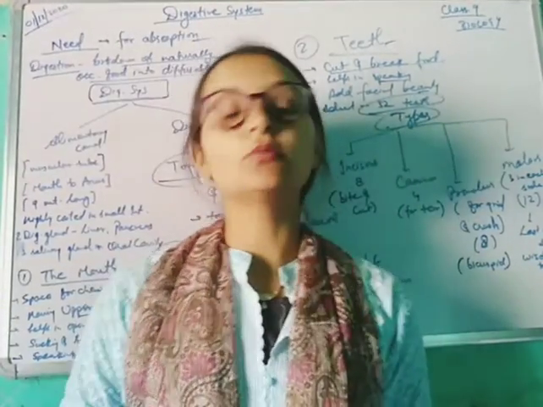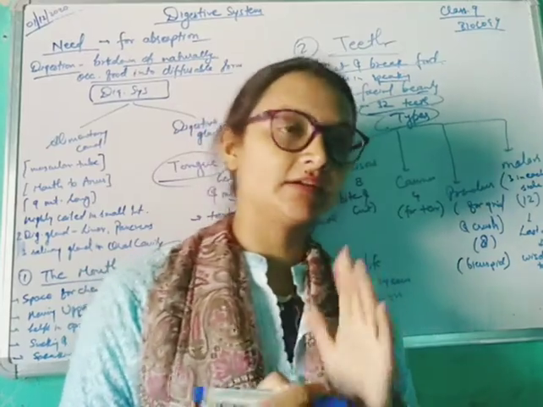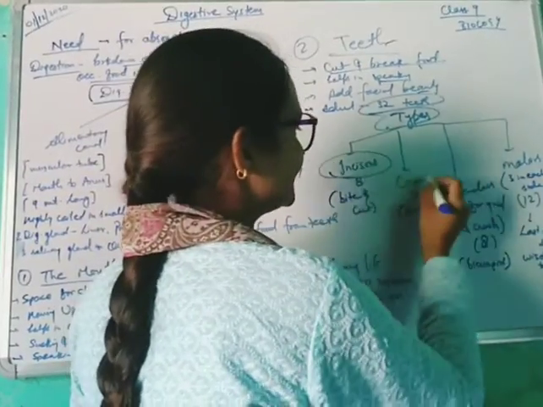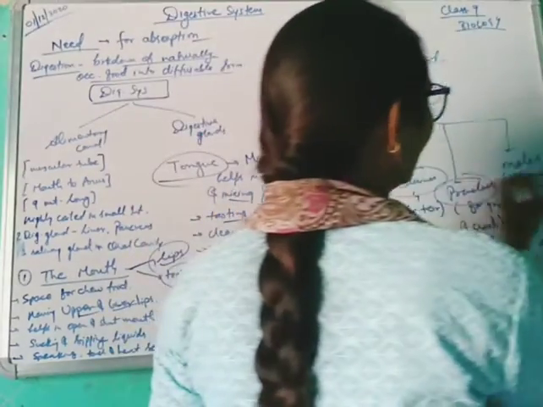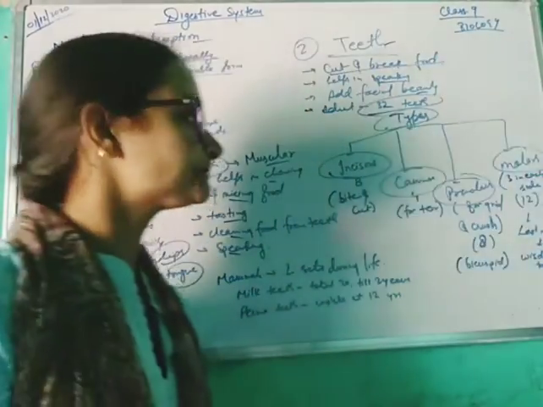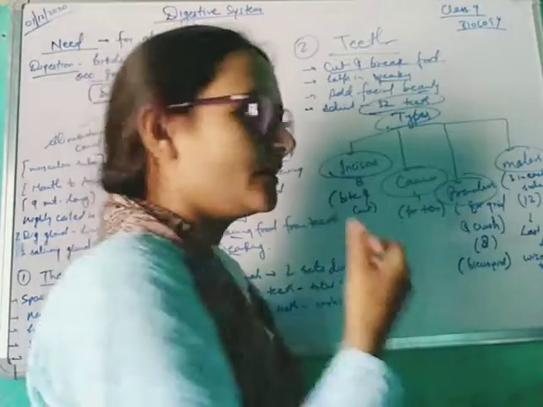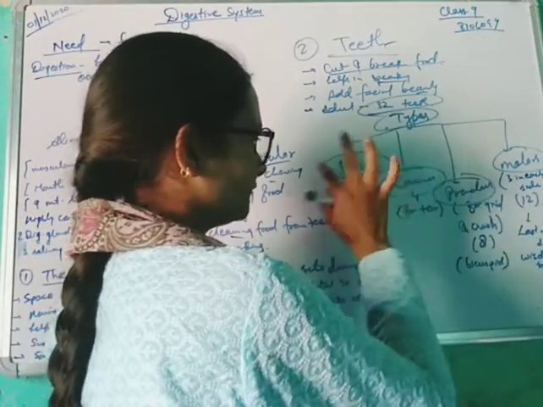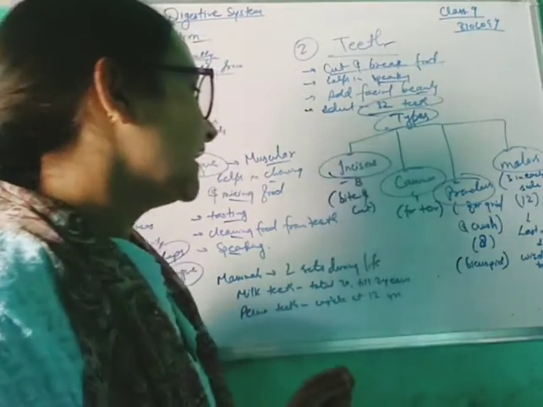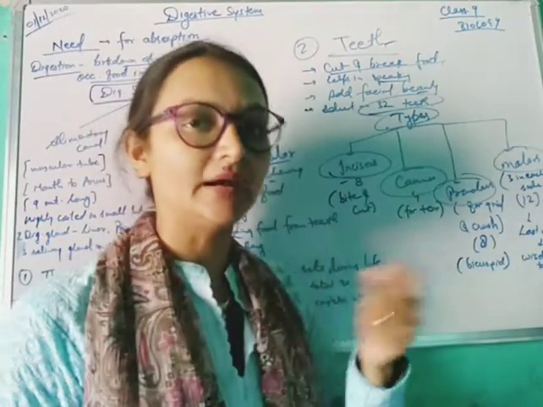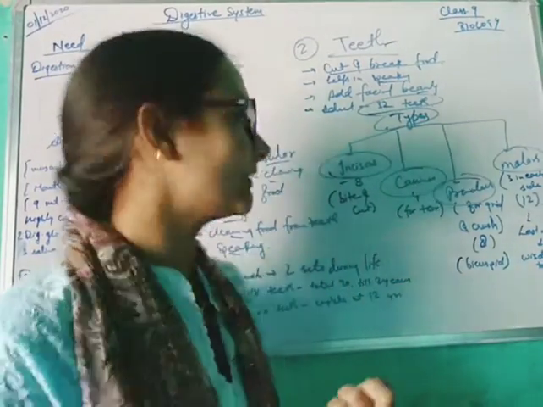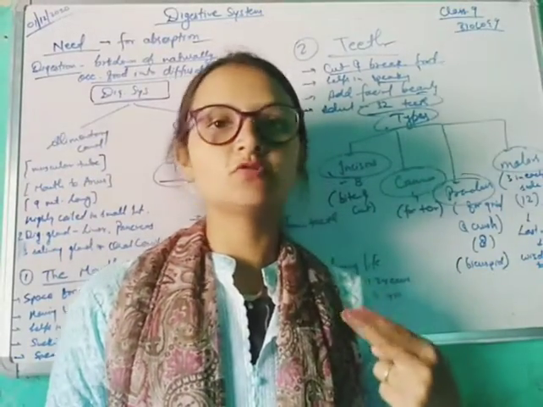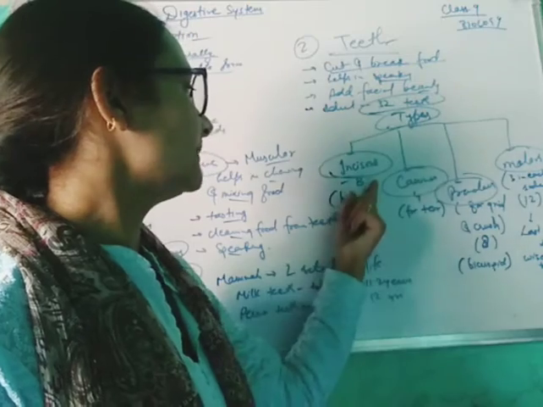In adults there are 32 teeth. The total count of teeth in an adult person is 32. There are 4 types of teeth: first incisors, canines, premolars and molars. Incisors are the front 4 teeth in a jaw, and they help in biting and cutting the food.